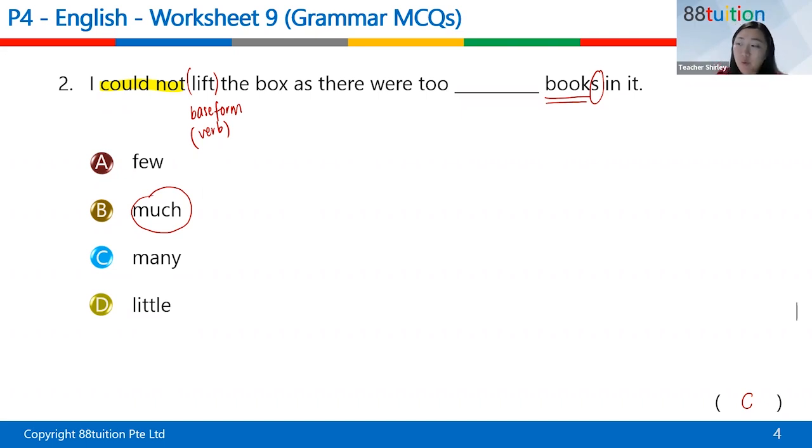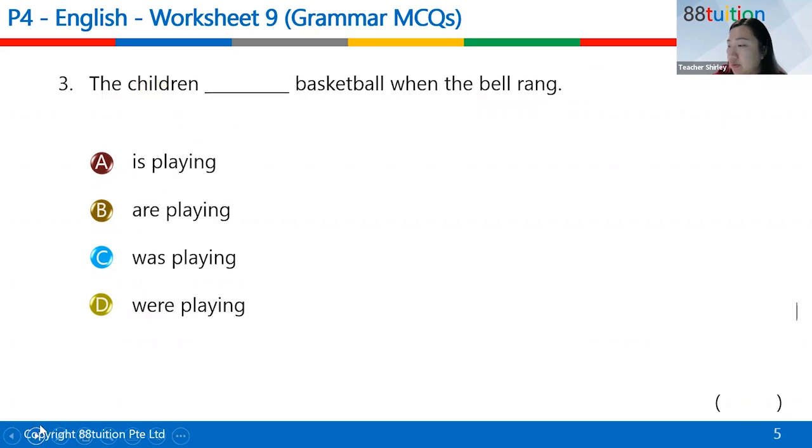Water. Yes, there's too much water. Too much money, right? Money is considered uncountable. Who wants to have too much money, right? So much pen, that's right as well. So I could not lift the box as there were too many books, because books is considered countable. Okay, gonna move on to the next one.